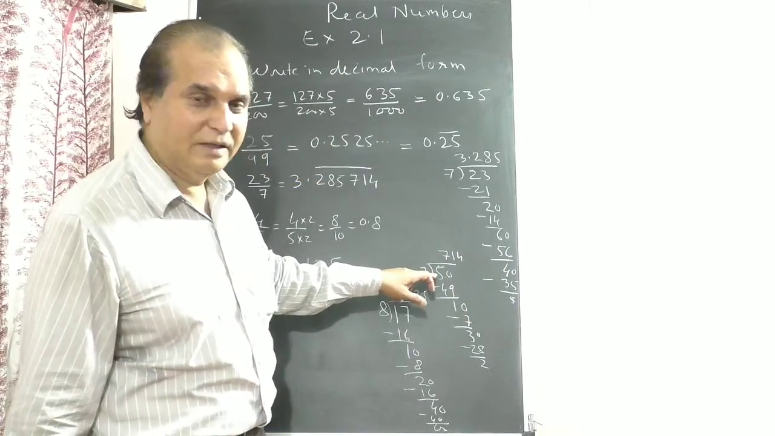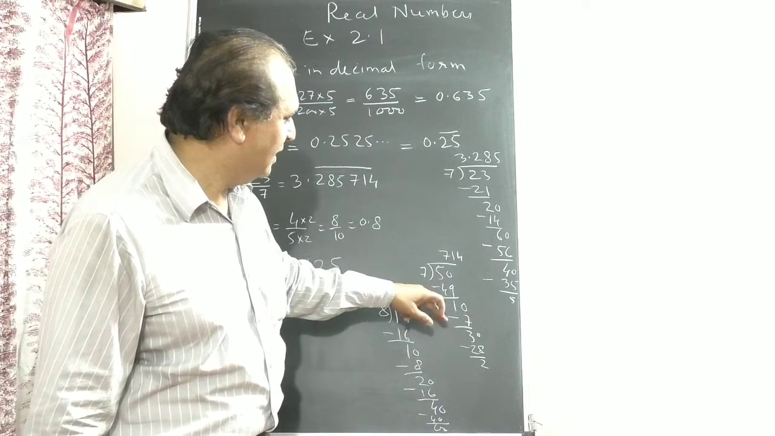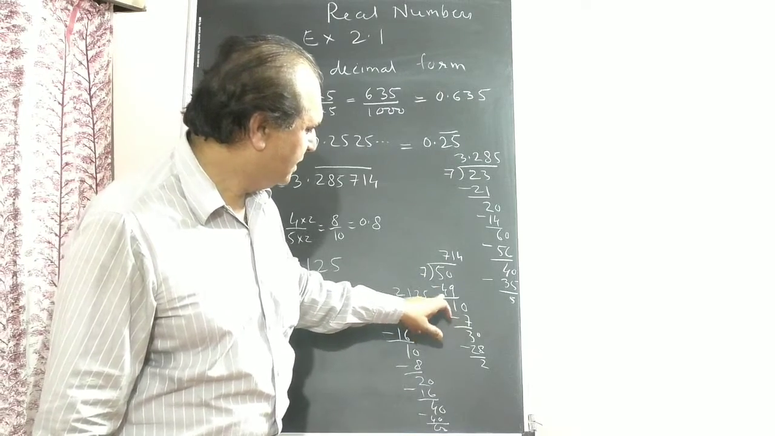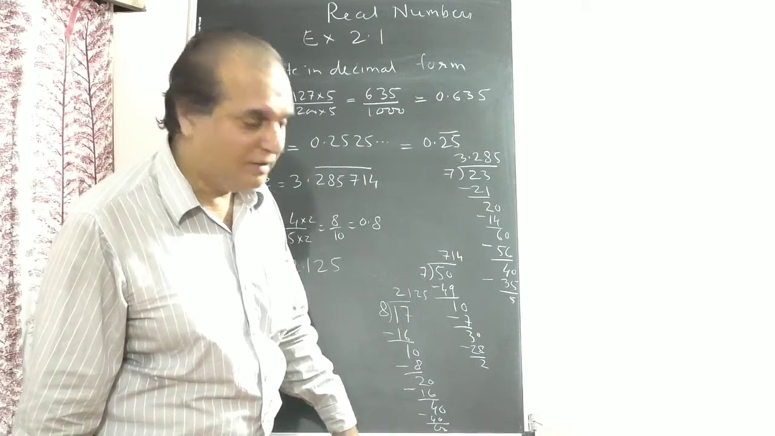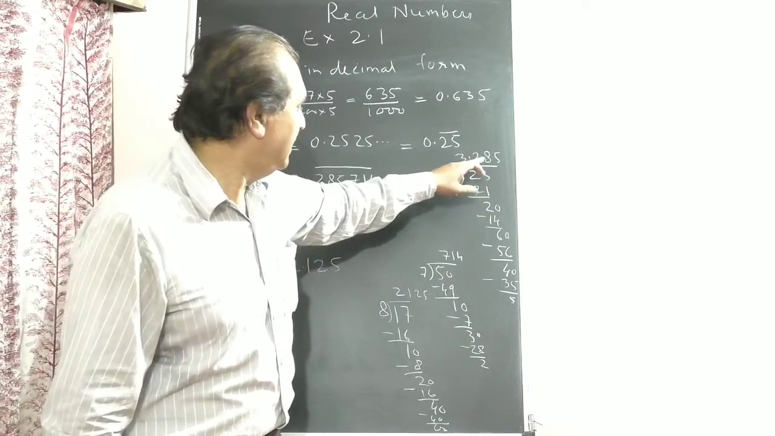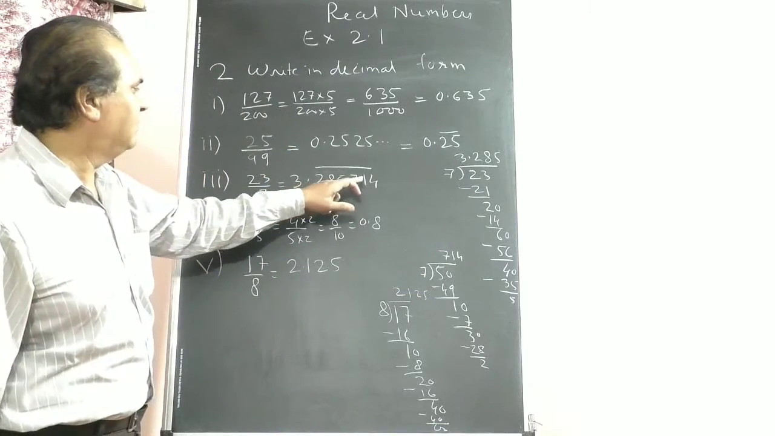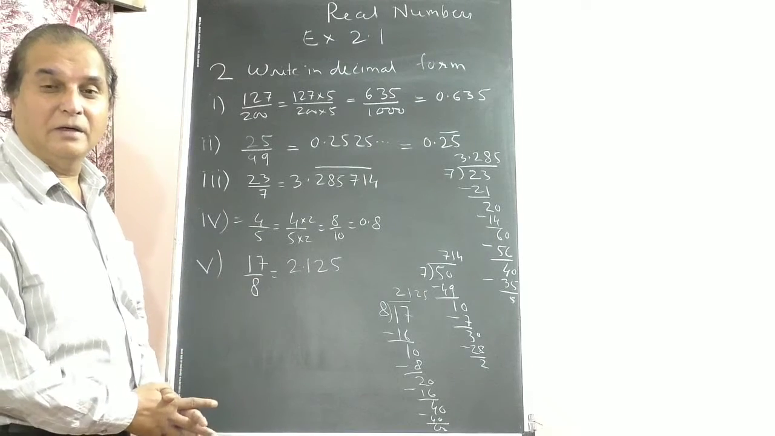Here I am continuing. 50 divided by 7, 7 7s are 49, remainder 1. Again 0, 7 1s are 7, remainder 3. 7 4s are 28, remainder 2, repeated now. The remainder will never be 0, and again the same number will repeat. So 285714 bar, because now the same sequence will repeat. Recurring.